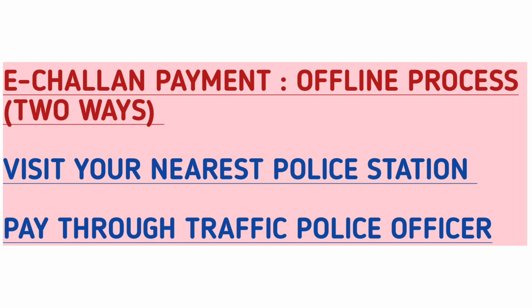After discussing the online methods of payment, now we will discuss the offline process of payment. There are two ways through which you can pay challan fines offline. First is by visiting your nearest police station. For this, first you need to locate a police station nearby where you have been fined with the challan. There you need to carry your driving license, address and identity proof, and the traffic violation challan you got from the traffic police. There you can make the payment through cash or card and get the receipt.